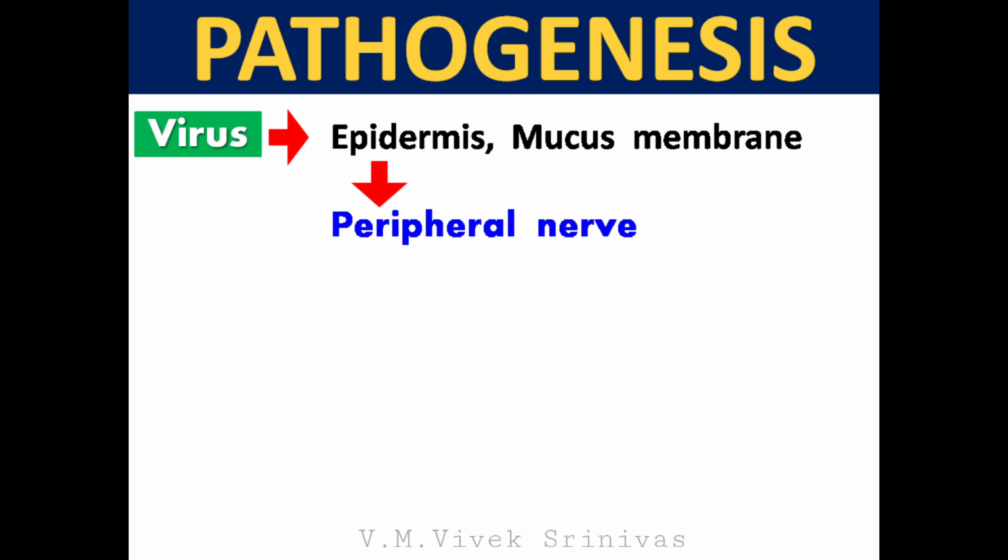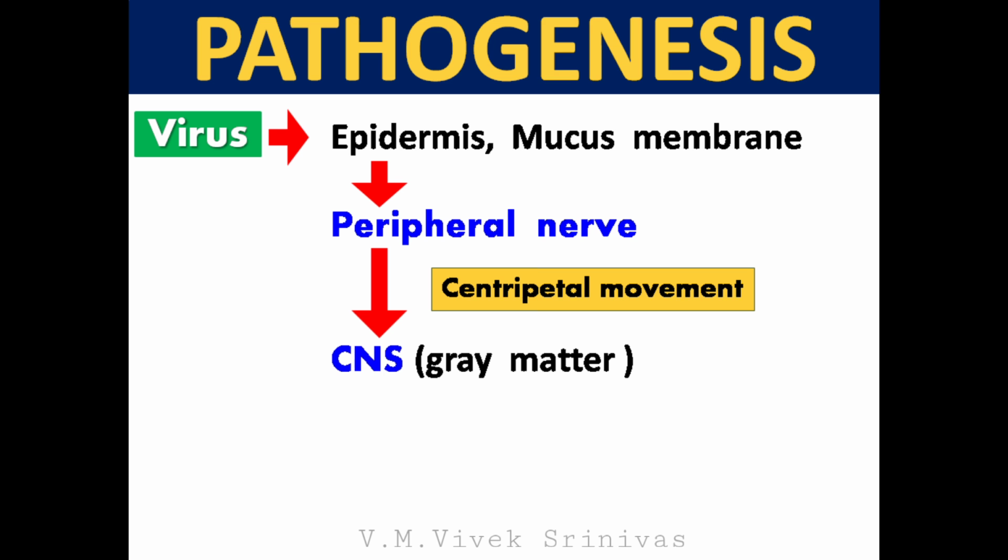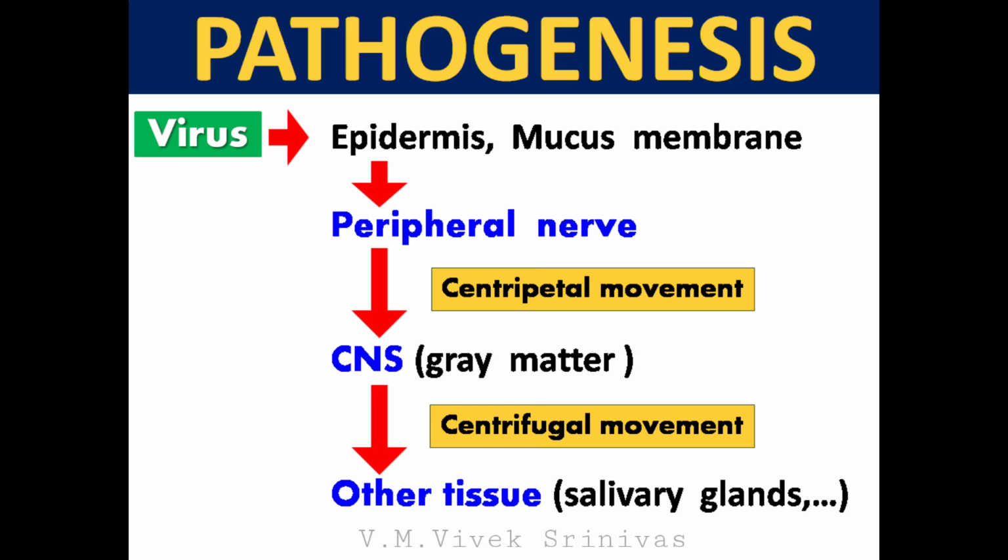Pathogenesis. The virus first enters the skin tissues from saliva of the biting animal. Following initial replication, the virus moves up through the peripheral nervous system to the central nervous system. So a centripetal movement is followed initially. Then the virus moves from central nervous system to salivary gland. So, a centrifugal movement is followed later.